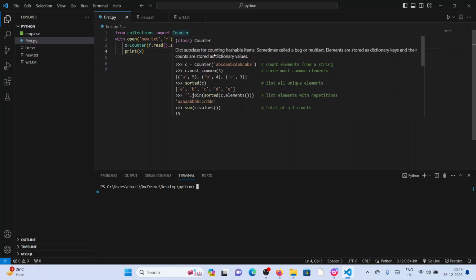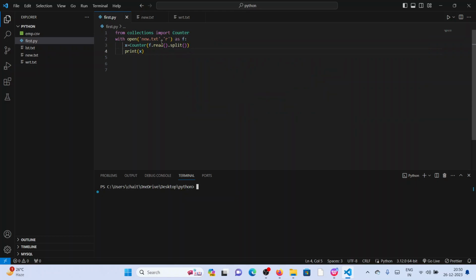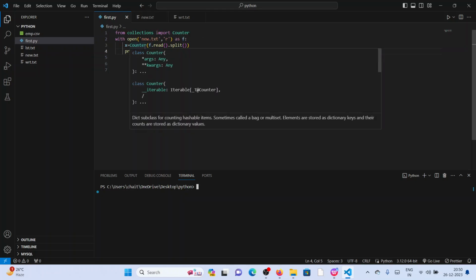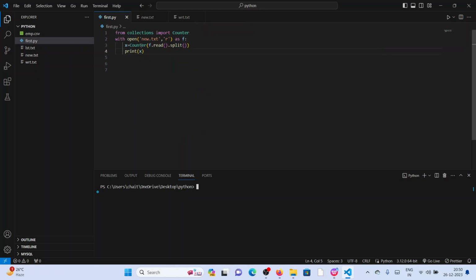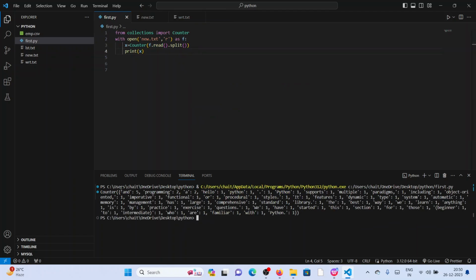This Counter class is used for counting hashable items, sometimes called a bag or multiset. It returns in dictionary format, the word and the number of times it is repeated in a given text. So you can easily write Counter(f.read().split()). Print it, simply executed here.